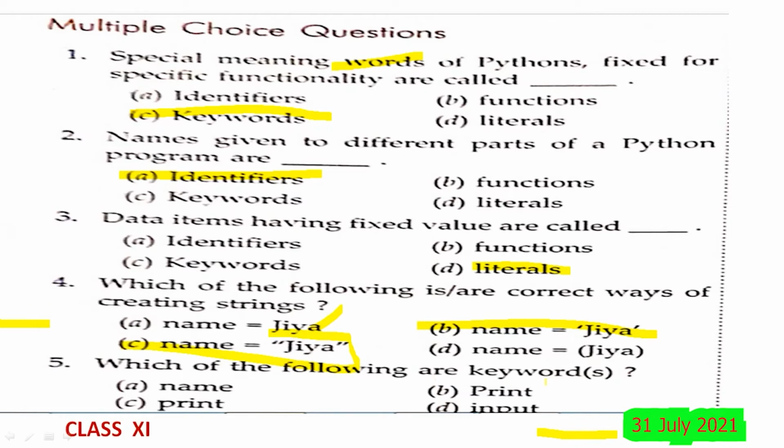Which of the following are keywords? Name, Print with capital P, print with small p, and input. I think answer will be print, and that is C and D. Answer must be C and D.